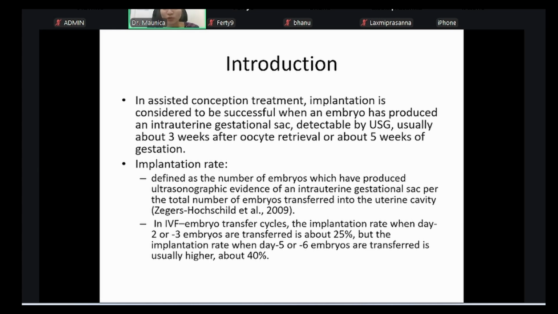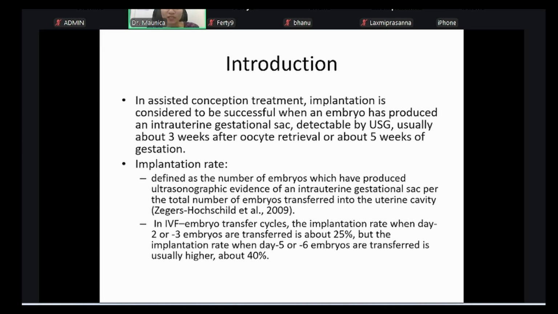You get a beta HCG value of, let's say, 75. But then when you call her for a scan, you don't see a sac. That means it is a biochemical pregnancy. Biochemical pregnancy is also still considered an implantation failure. It is not successful implantation. So even biochemical pregnancy losses are considered implantation failure.